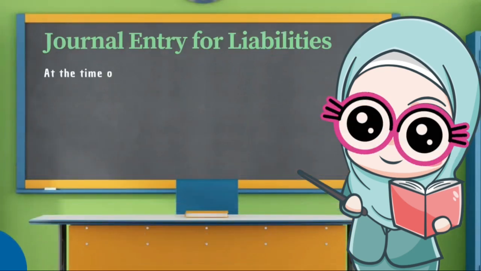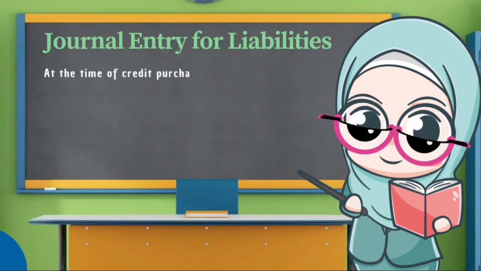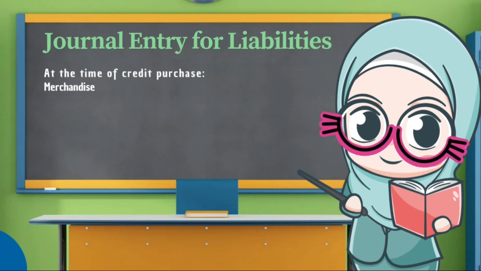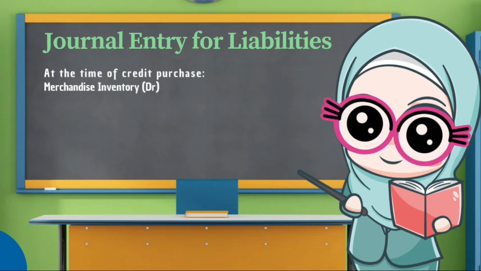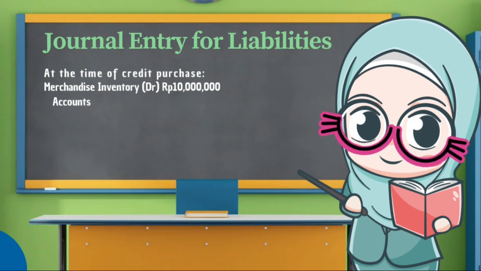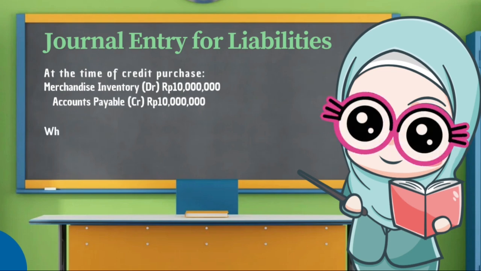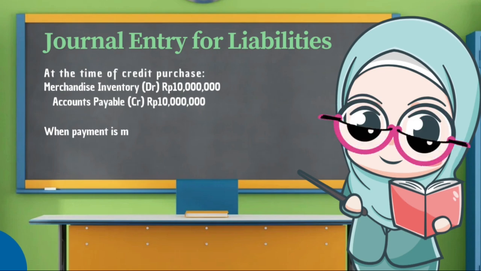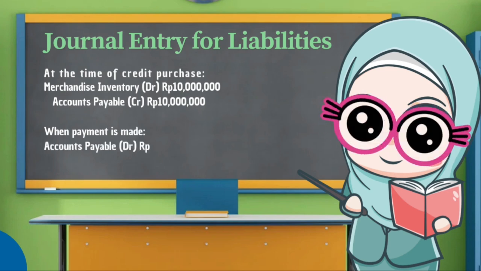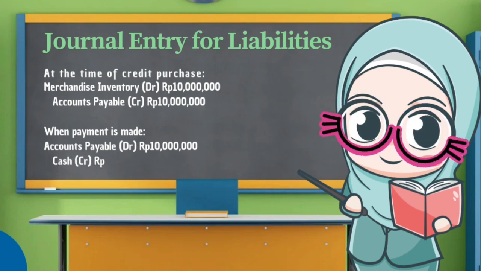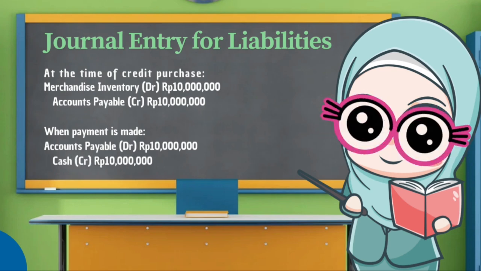Journal entry for liabilities. At the time of the credit purchase, we journal a debit to merchandise inventory of 10 million rupiah and a credit to accounts payable of 10 million rupiah.